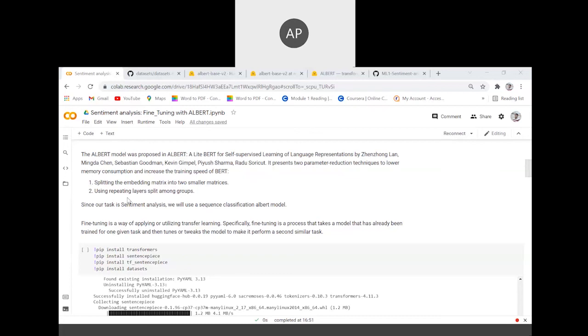How ALBERT is advantageous over BERT is that it splits the embedding matrix into two smaller matrices. By splitting the embedding matrix into two smaller matrices, the number of parameters gets reduced in one go. And second, it uses repeating layers split among groups.